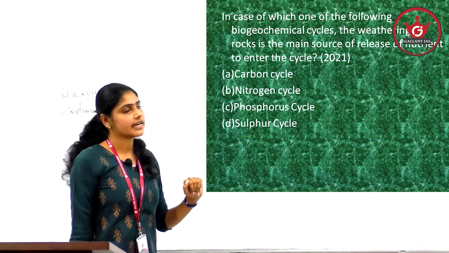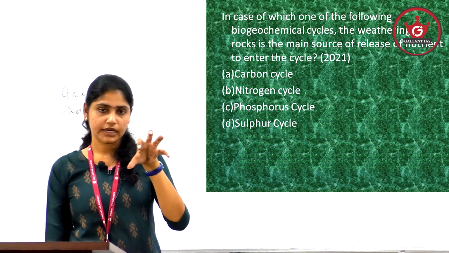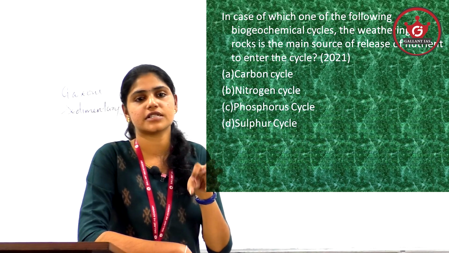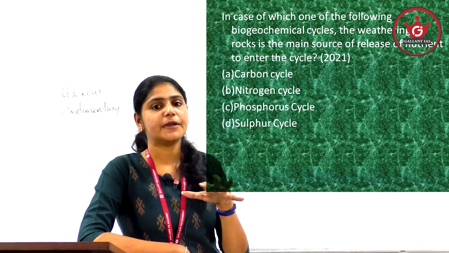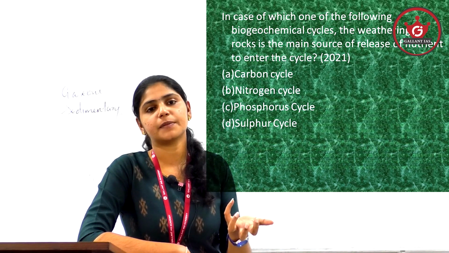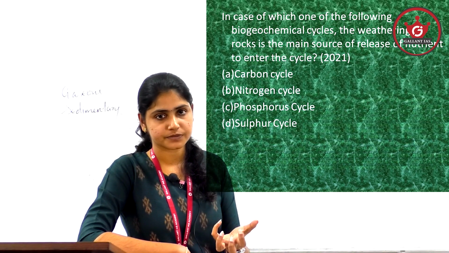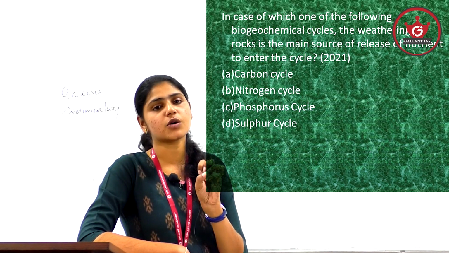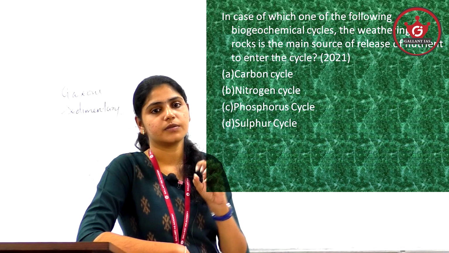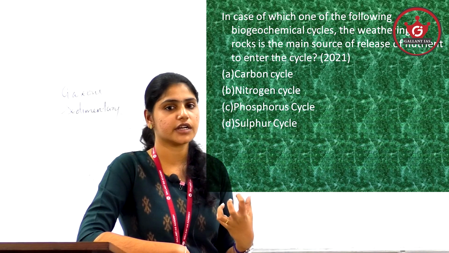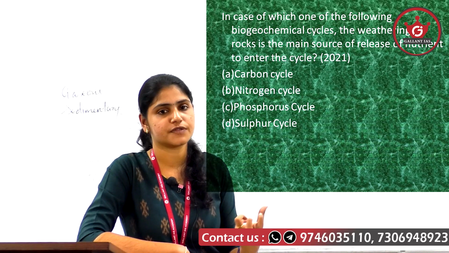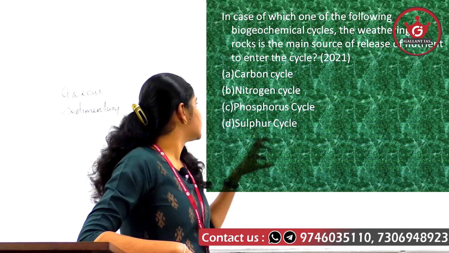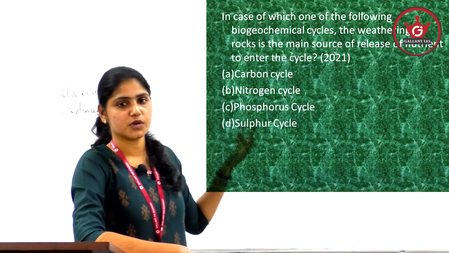Coming to phosphorus cycle and sulfur cycle, in these two options we get stuck. Keep in mind, atmospheric presence of phosphorus is not there. So the major source of nutrient through weathering of rock comes for phosphorus only when we compare phosphorus and sulfur. So the answer is actually phosphorus cycle.